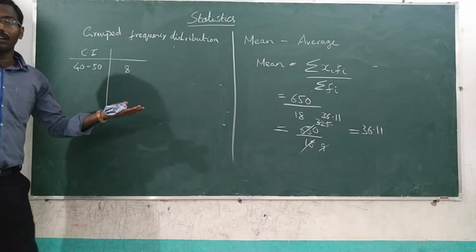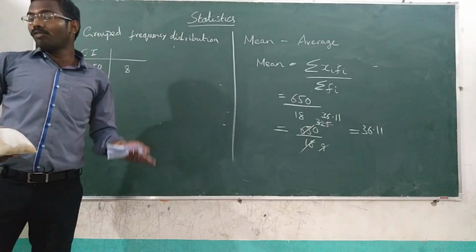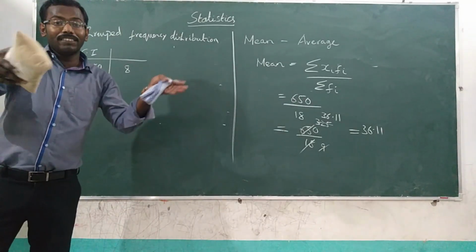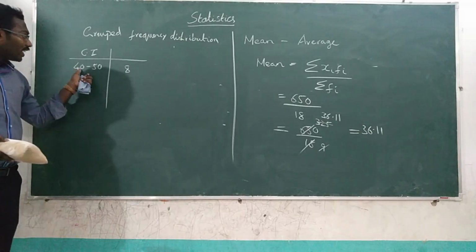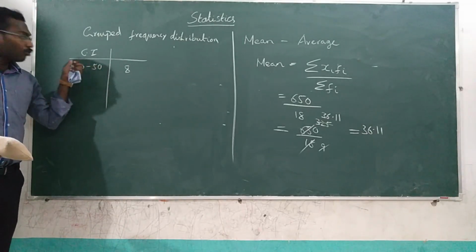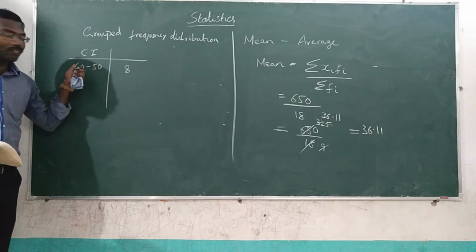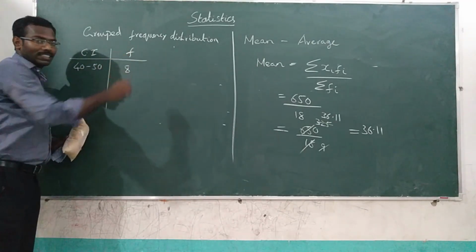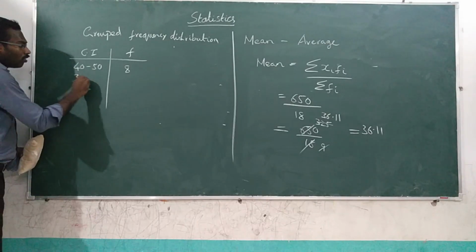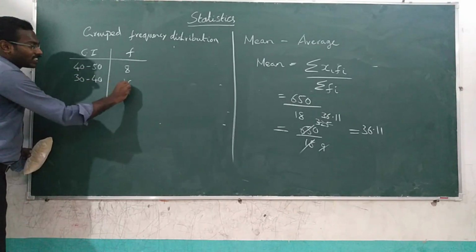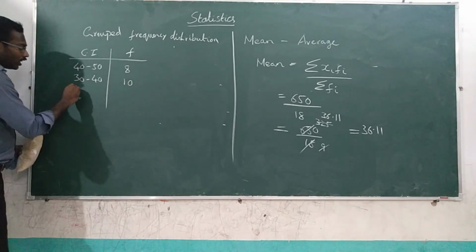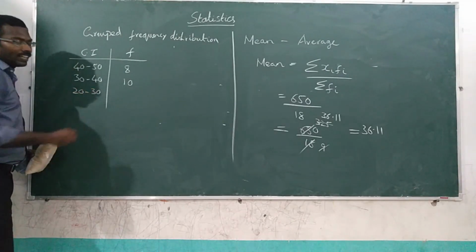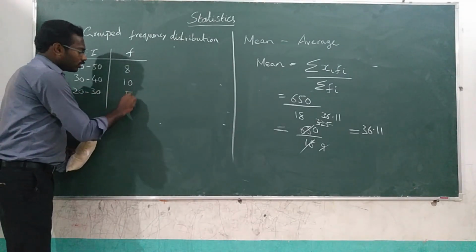It may be 41, it may be 45, 49. It is in between the value 40 and 50. The 40 is called as lower limit, 50 is called as upper limit. Of course, this is the frequency. Then, between 30 to 40, 10 students, and 20 to 30, some 5 students.